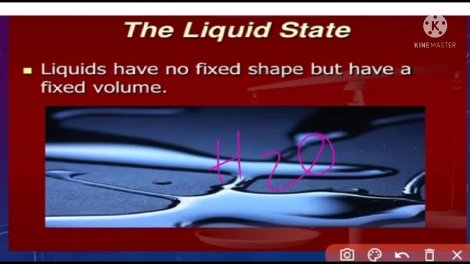Liquid molecules combine with one another by intermolecular forces. For example, water molecules bind by hydrogen bonds. Such intermolecular forces act in the liquid phase. This is another important state of matter.